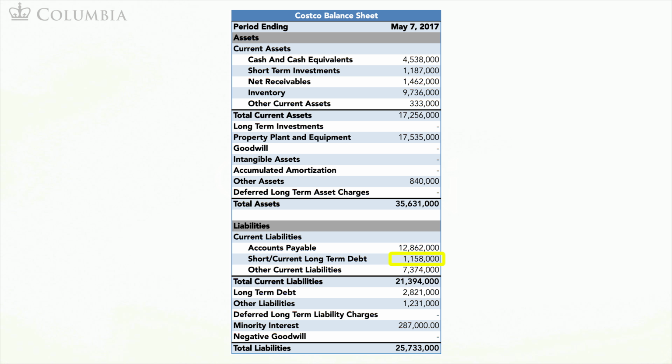The debt level is the short-term debt and the current portion of the long-term debt plus the long-term debt. The total debt is therefore $3.979 billion.